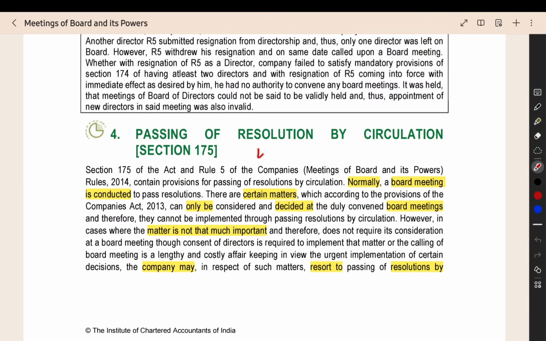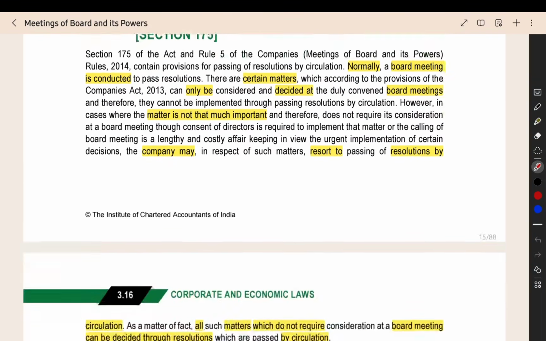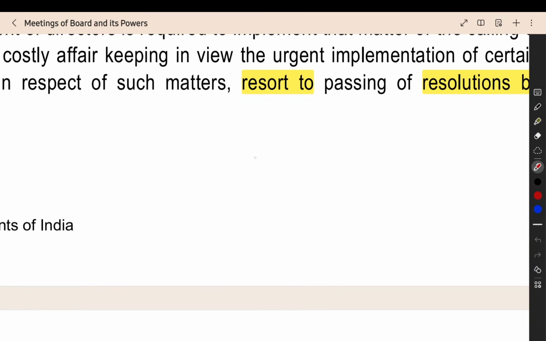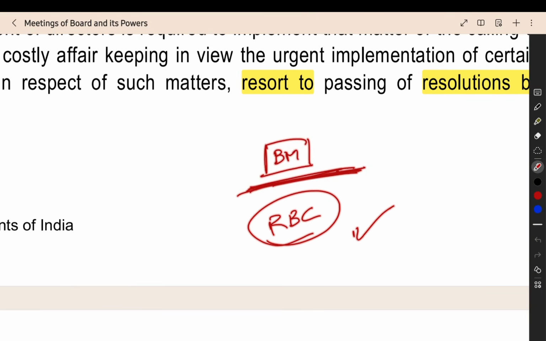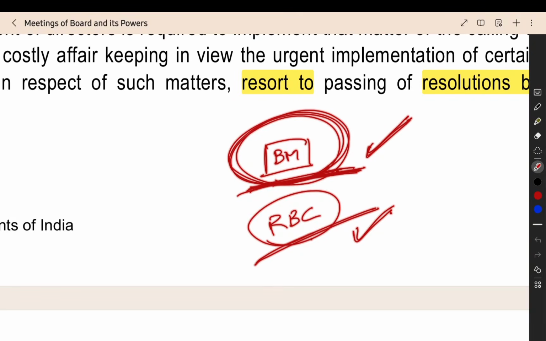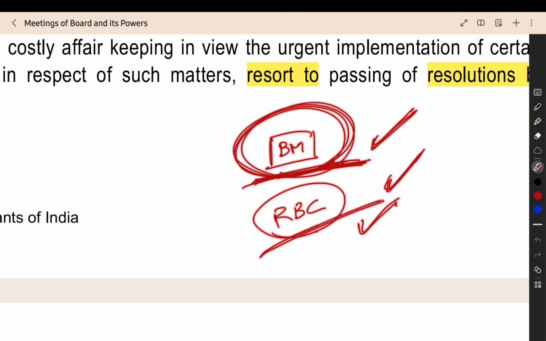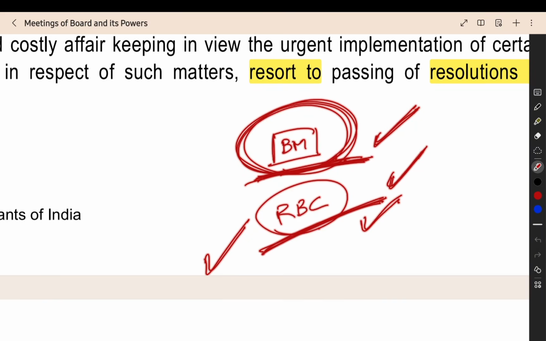The next provision is passing a resolution by circulation. What is resolution by circulation? There are certain matters which can be passed only through a board meeting. What is a board meeting? You physically assemble all the directors, discuss, and pass the resolution. That is a normal board meeting. But we have one more method, called resolution by circulation. For important matters, you invite all the directors, give a notice, assemble everyone, conduct a board meeting, then pass the resolution. But for routine matters, which need consent but which no director will oppose, it is a normal thing that should be done. For unimportant matters, they will pass the resolution by circulation.